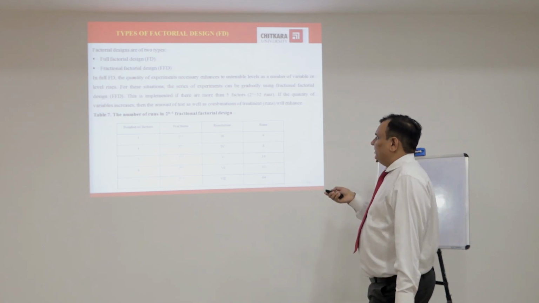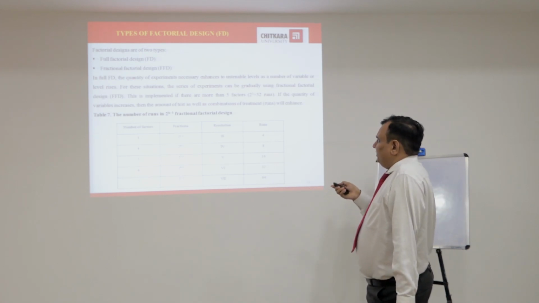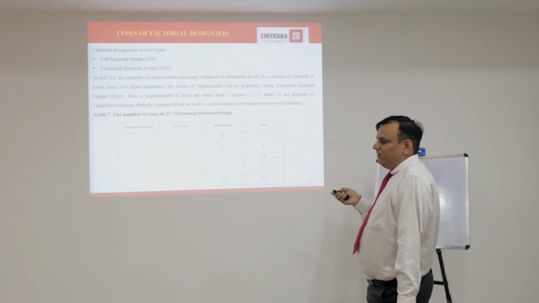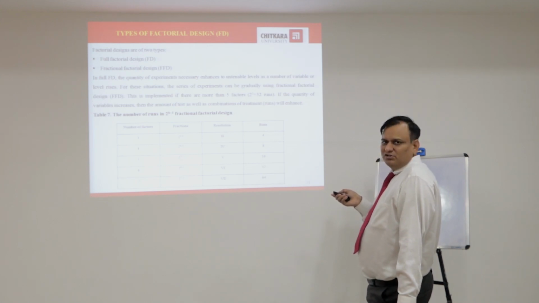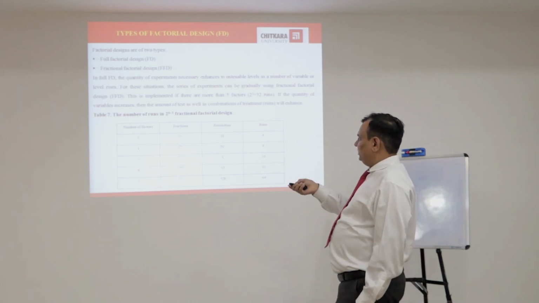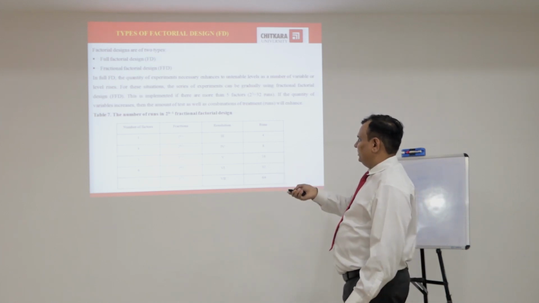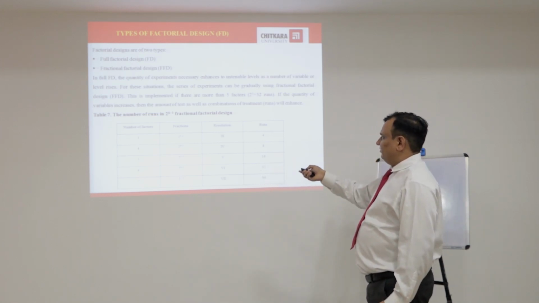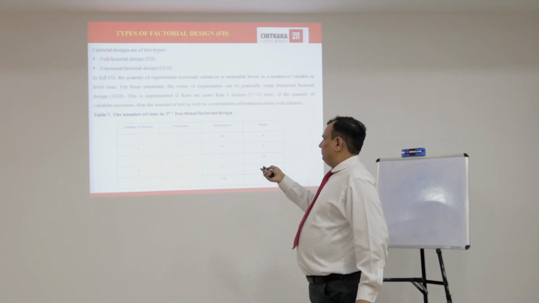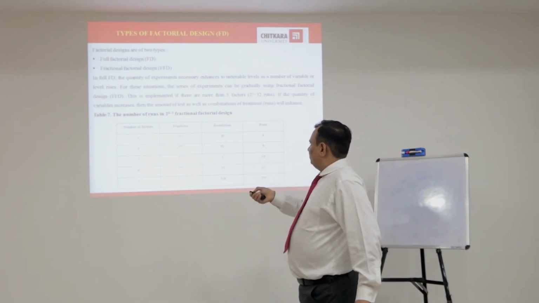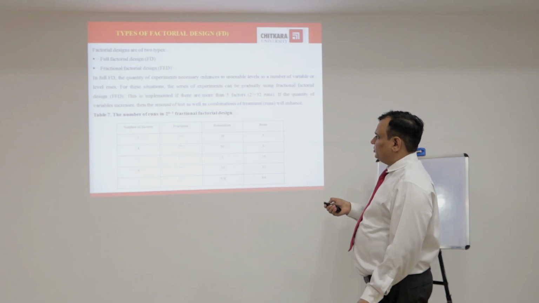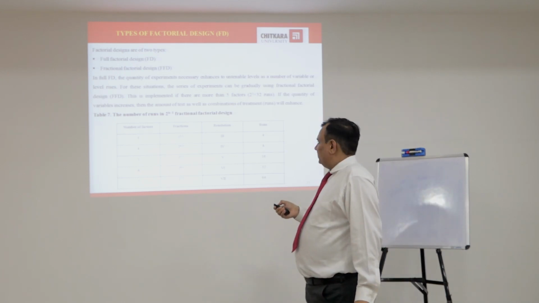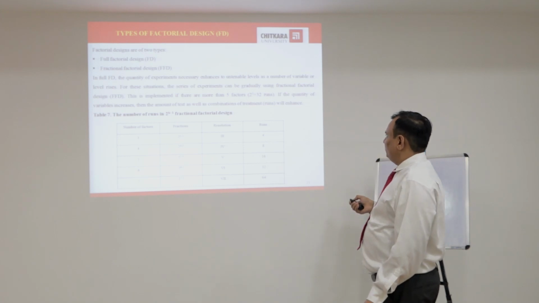For example, if the number of factors is 3, then the fraction is 2 raised to the power 3 minus 1. We use minus 1: level raised to the power factors minus 1 in fractional factorial design. If the number of factors is 4, 5, 6 and 7, then the number of runs in fractional factorial designs can be calculated. If the number of factors is 3, then it is 2 raised to the power 3 minus 1; 3 minus 1 comes out to be 2, so it is 2 raised to the power 2, and the number of runs will be 4.